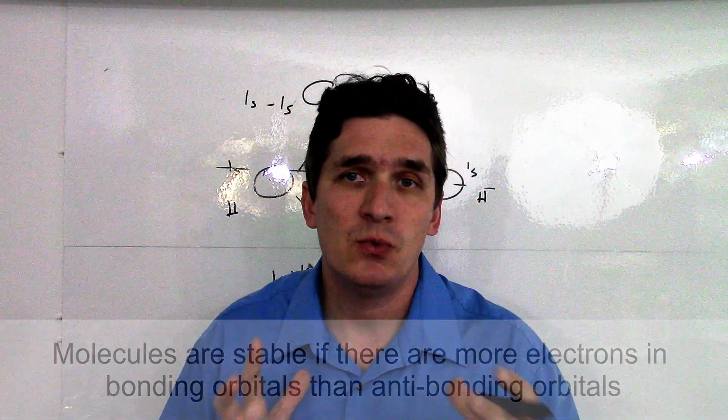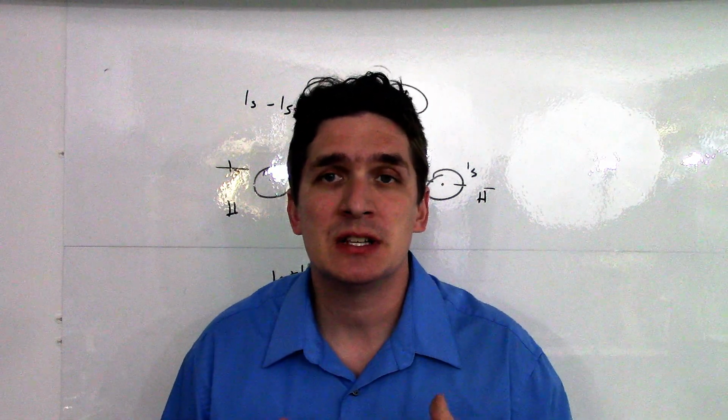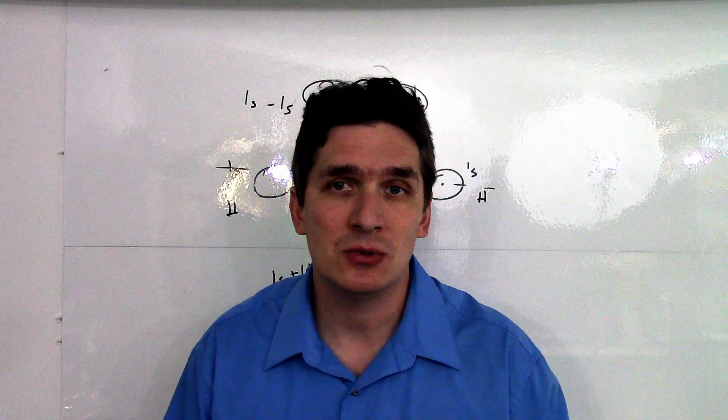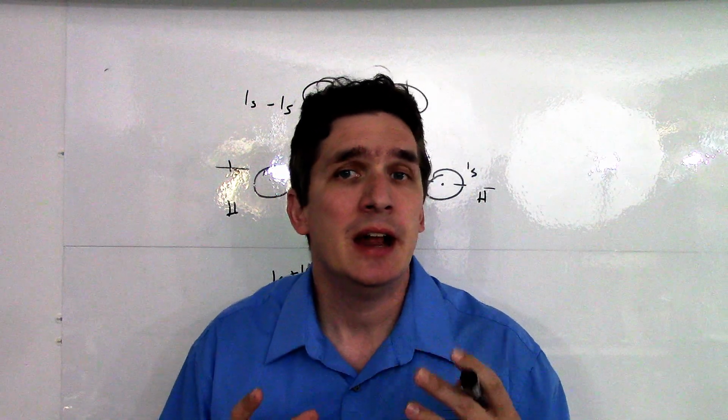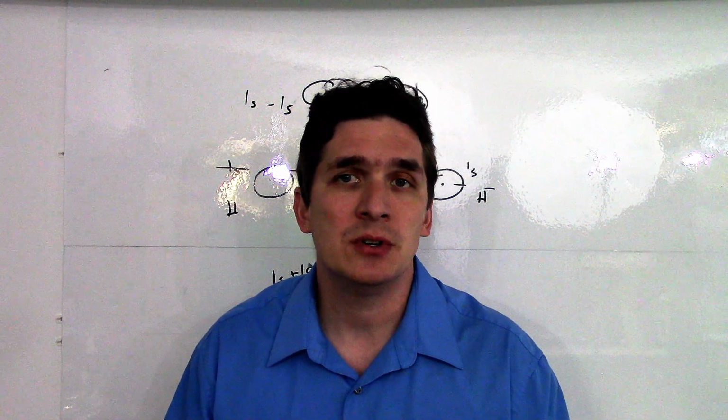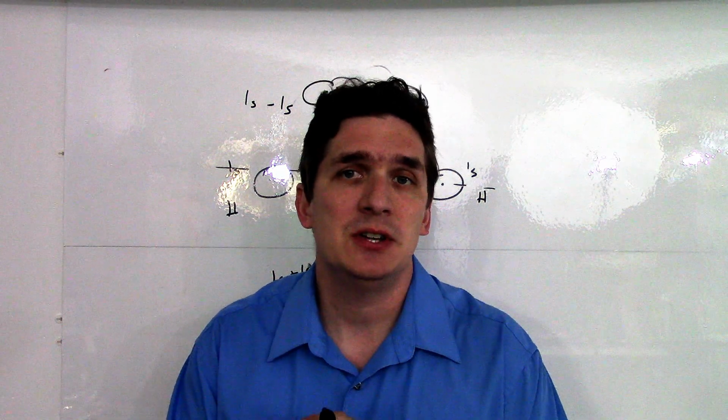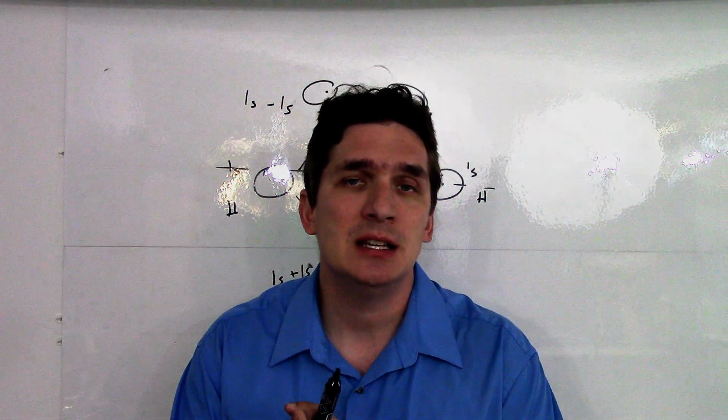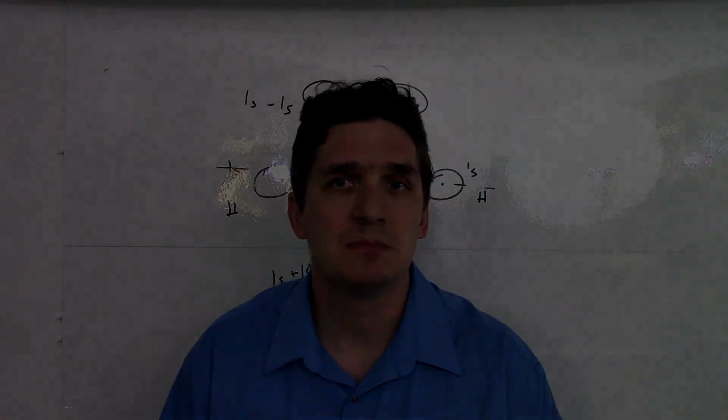So we can do any molecular orbital using any atomic orbitals. And it's this addition and subtraction of wave functions that is going to give rise to the molecular orbitals we see in molecules. And it's also going to help us explain what's going on in terms of aromaticity. So in the next video, let's talk about what happens if you have a whole bunch of atomic orbitals sitting around a ring.